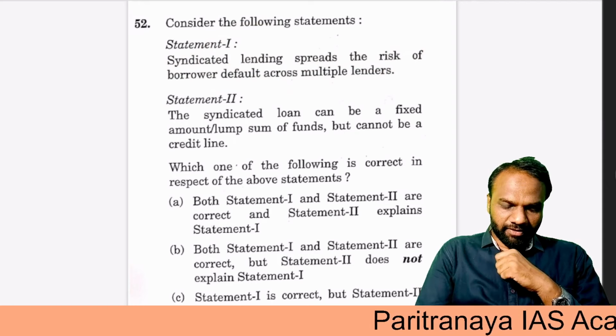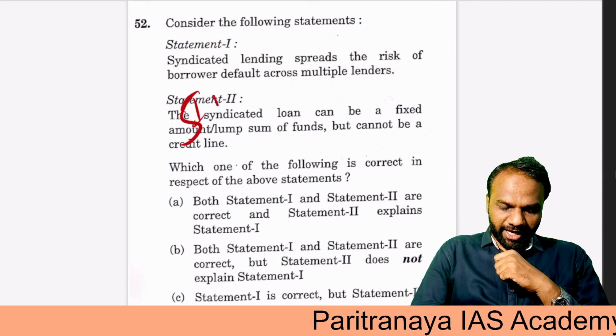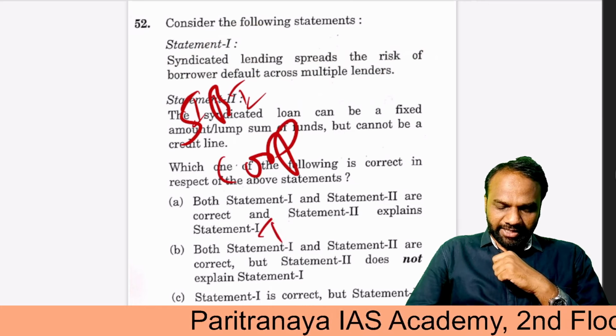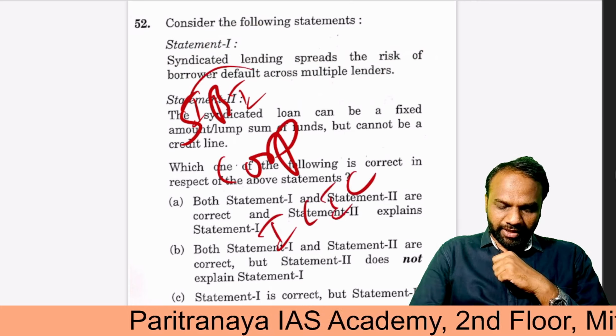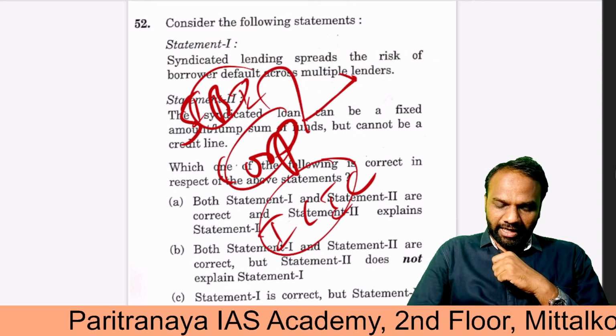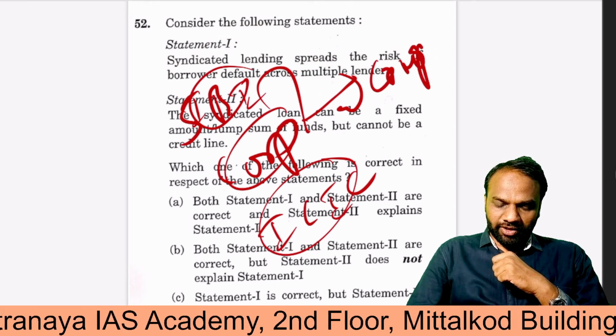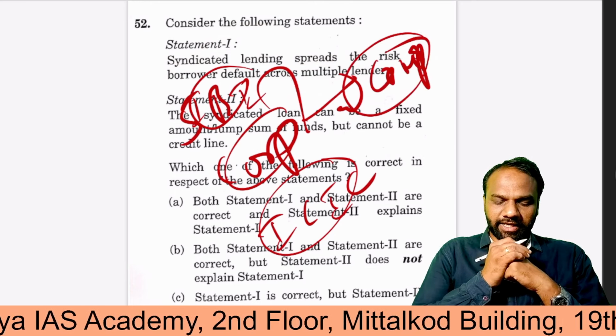For example, SBI, Corporation Bank, and let us assume ICICI Bank. All three together lend a loan to a person or a company. So this is called syndicate lending.